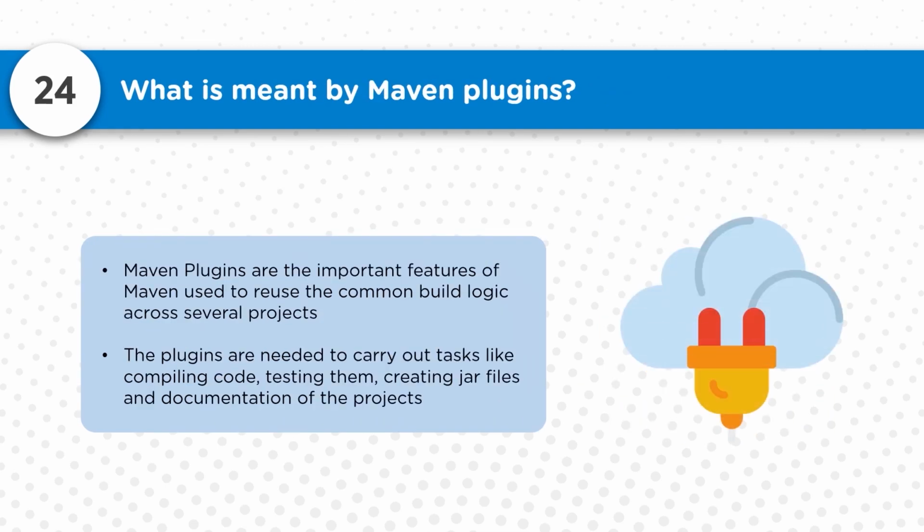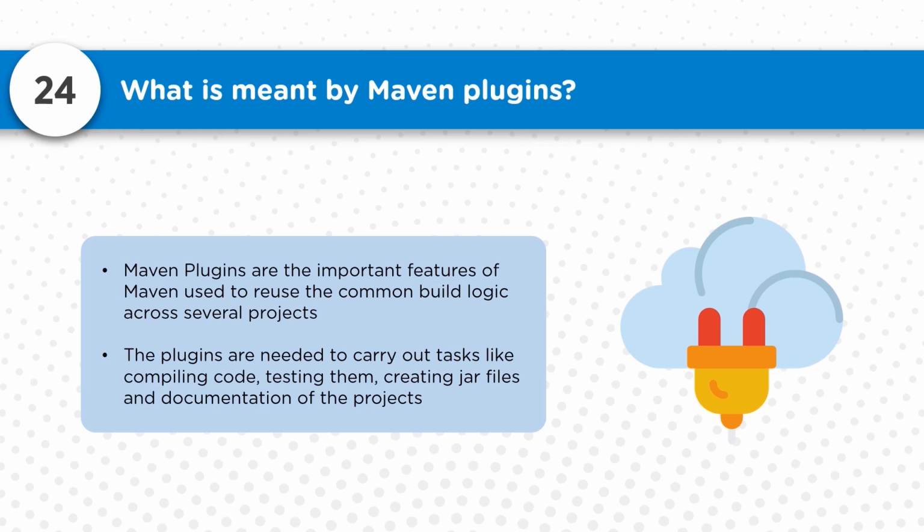What exactly do we mean by a Maven plugin? This is a huge difference between Ant and Maven, because in Ant we did not have that much plugin support, and that's why we had to deal with all the build configurations ourselves. We had to specify the overall build process, how the build should be triggered, but that is not the case in Maven. In Maven we have a lot of flexibility, because we can put in exactly the build configurations we want, and we can use these plugins.